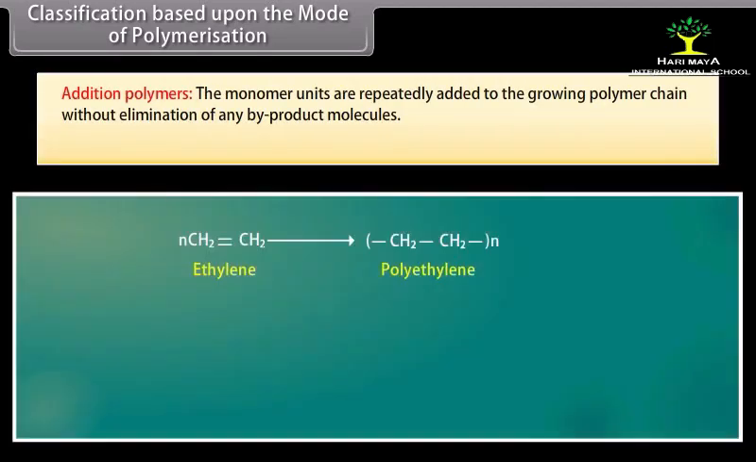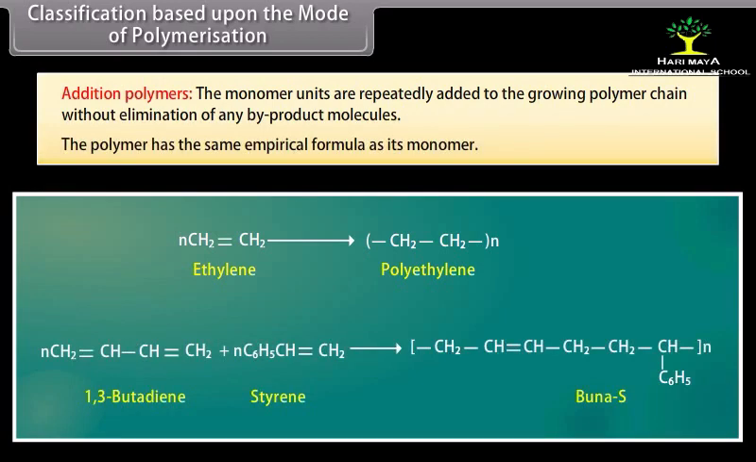Classification based upon the mode of polymerization. Under this type of classification, there are two subcategories. Addition polymers. The monomer units are repeatedly added to the growing polymer chain without elimination of any byproduct molecules. The polymer has the same empirical formula as its monomer.